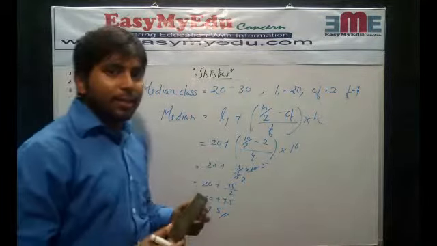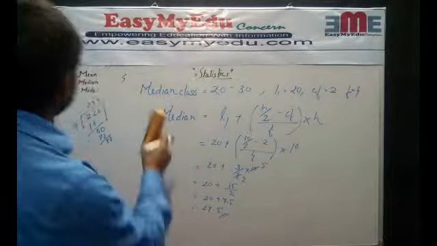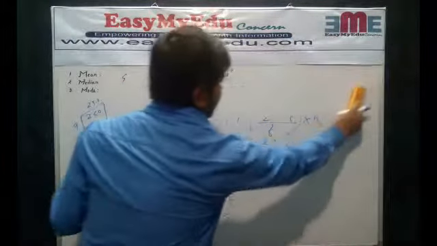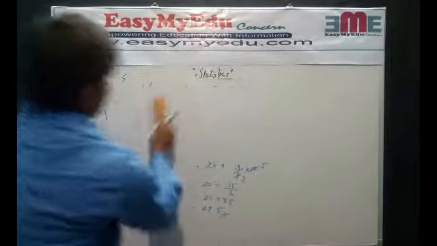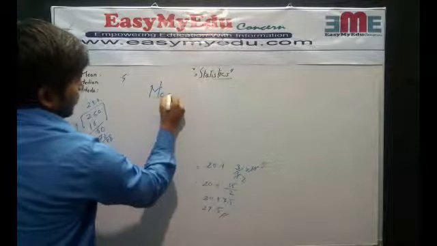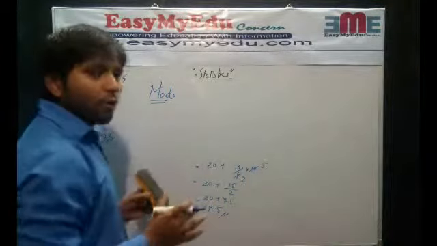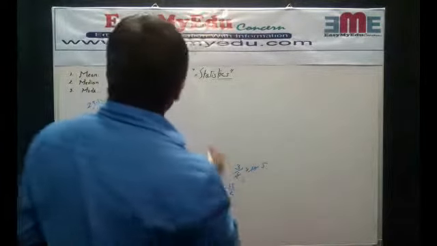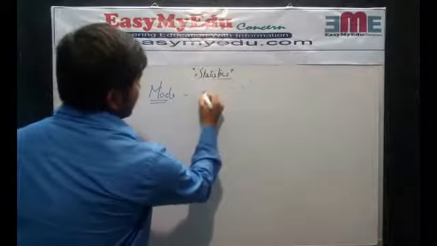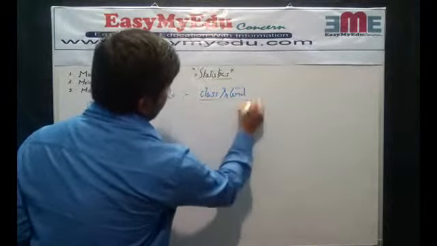I think you have understood the median, and our last topic is mode. What is mode? Mode is nothing but the value with the frequency which occurs most often. Let's take an example.